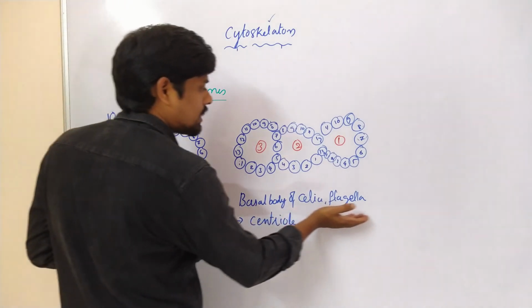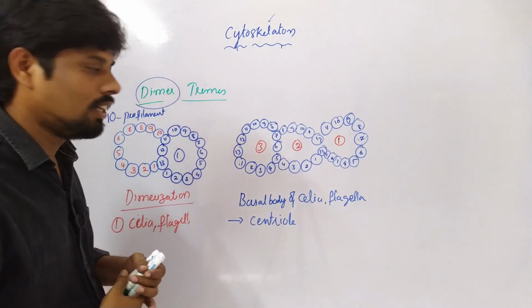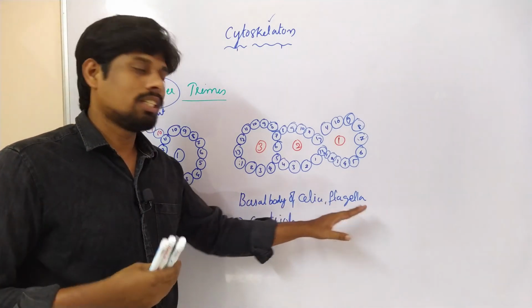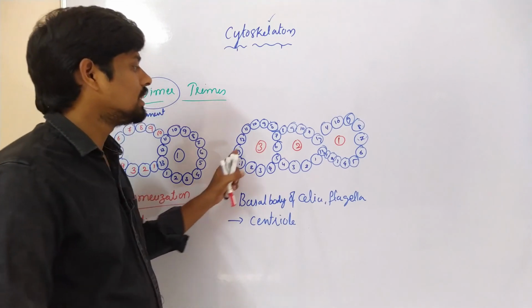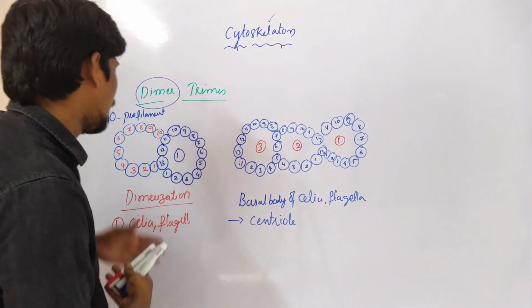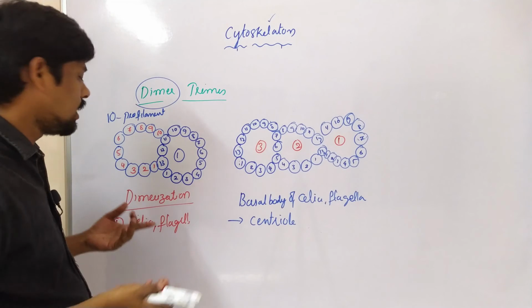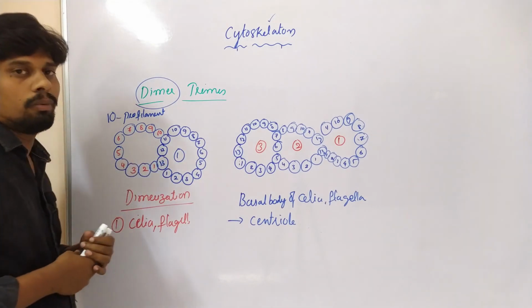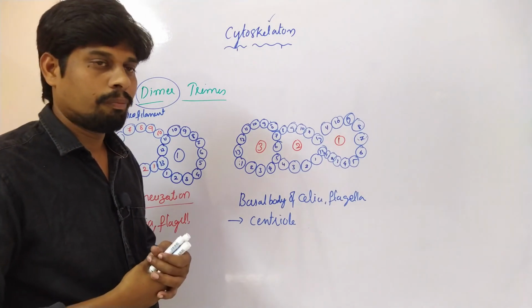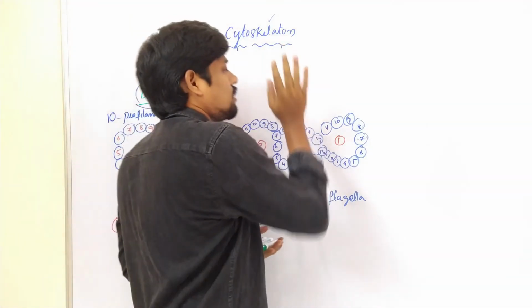So, basal body of cilia and flagella. In the next class, I will discuss the cilia and flagella structures. Then I will show you what the basal body is, which contains the primary microtubule, and what the cilia and flagella are, which contain this type of dimeric microtubules. Okay, let us see the functions.